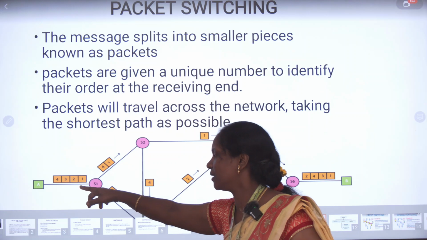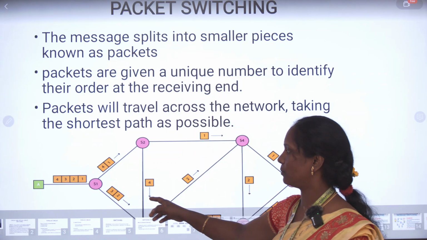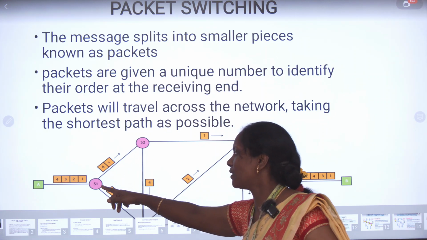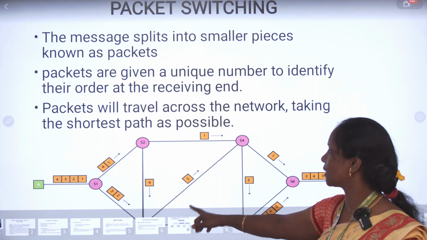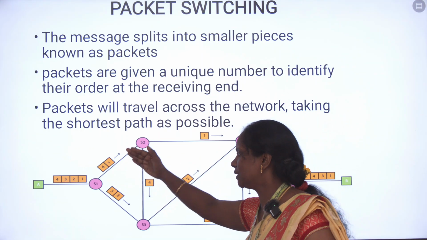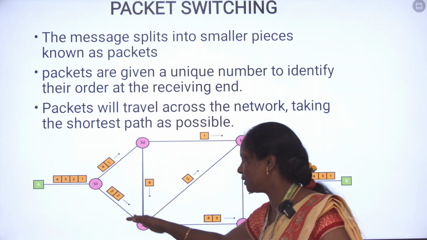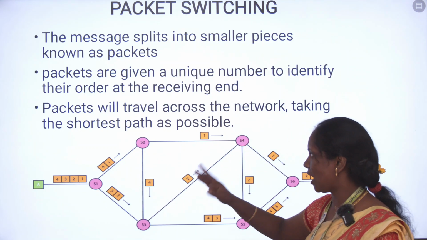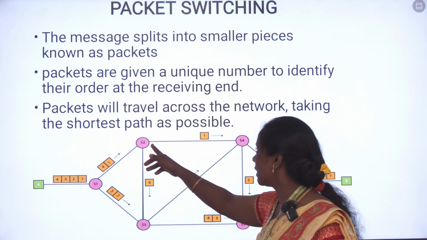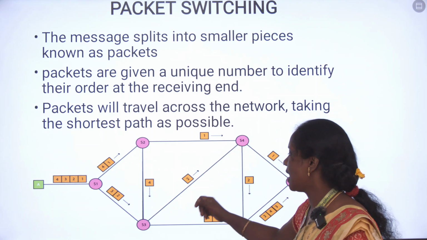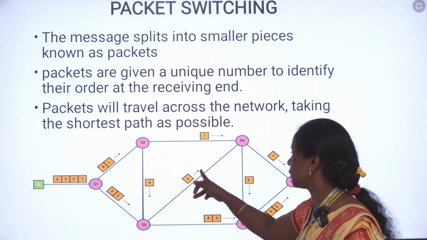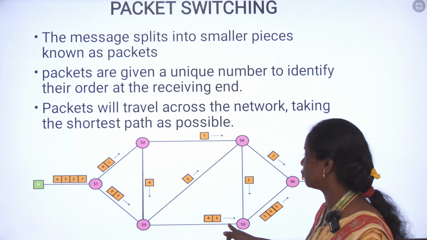See, we have sent messages 4, 3, 2, 1 from the source. That message will be split into two paths. We have selected the S2 path and here also the S3 path. The S2 path carries messages 4 and 1 split here, and the remaining messages 3 and 2 are split here and sent to S3. After that, again we split the messages into two types: one is 4 here and one is moving from S4. Again these two messages are divided here. See, 2 is going to be here and then 3 is going to be here.